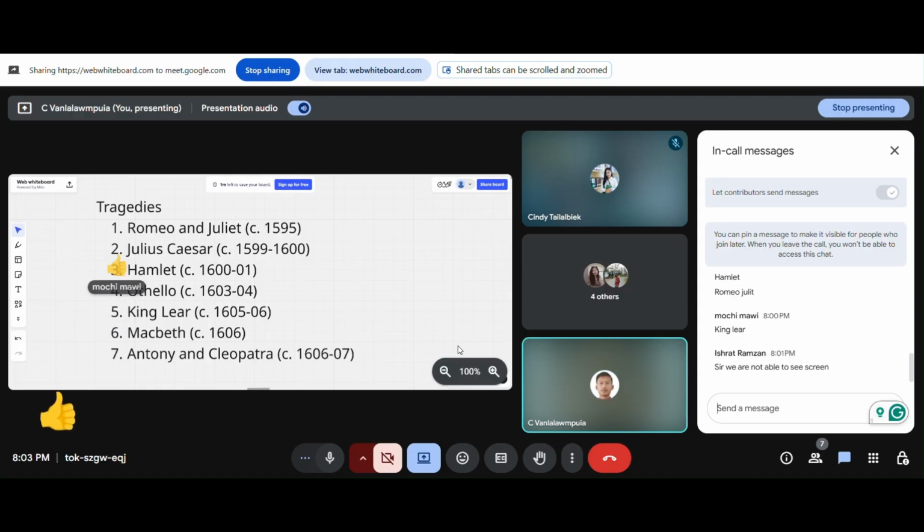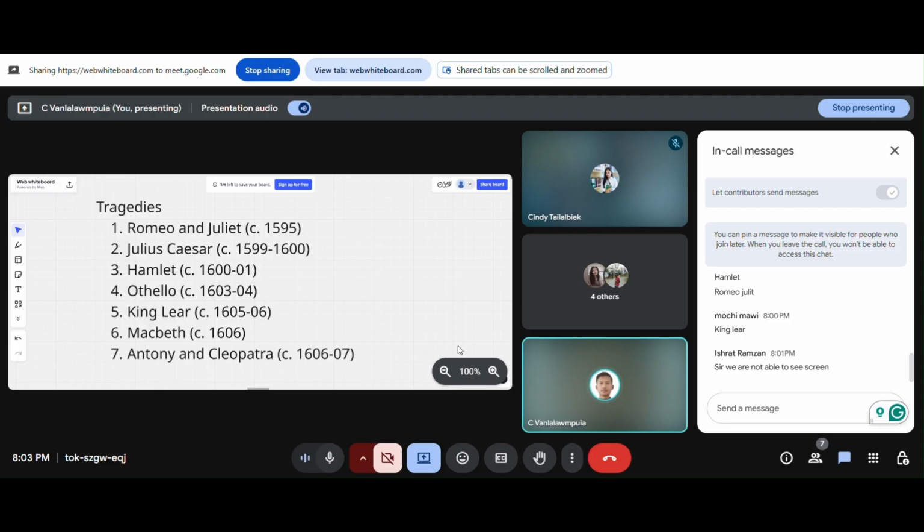Romeo and Juliet is the first, then Julius Caesar, Hamlet. Memorize it in this way, okay? Romeo and Juliet, Julius Caesar, Hamlet, Othello, King Lear, Macbeth, Antony and Cleopatra. Because in the December cycle, the last cycle, December 2024, there was a question asking to rearrange Shakespeare's plays in chronological order. They can give you 3 or 4 plays and ask you to arrange them in chronological manner, which one is the earliest, which one is the latest. So just note it this way.